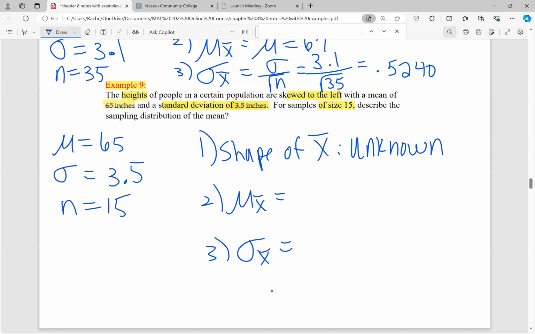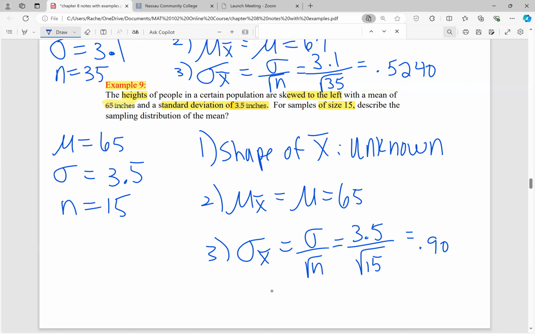So now mu sub X bar is equal to mu, which is 65. And let's calculate the standard error. So we're going to take sigma divided by the square root of n, and we're going to get 3.5 divided by the square root of 15. You guys could plug that in your calculator with me. So 3.5 divided by the square root of 15. And to 4 places, we get 0.9037.